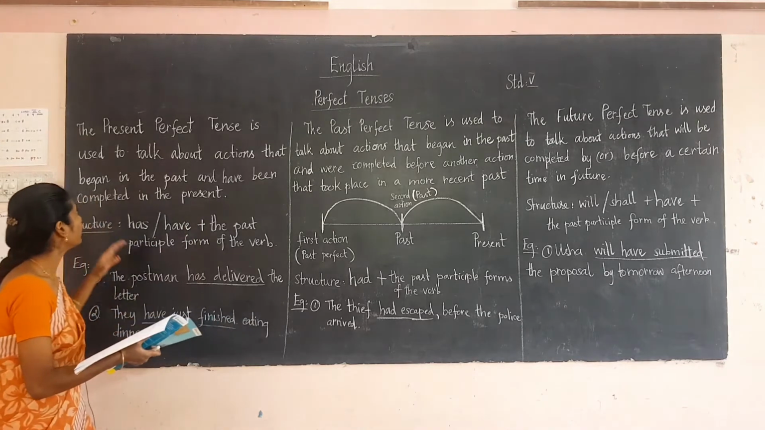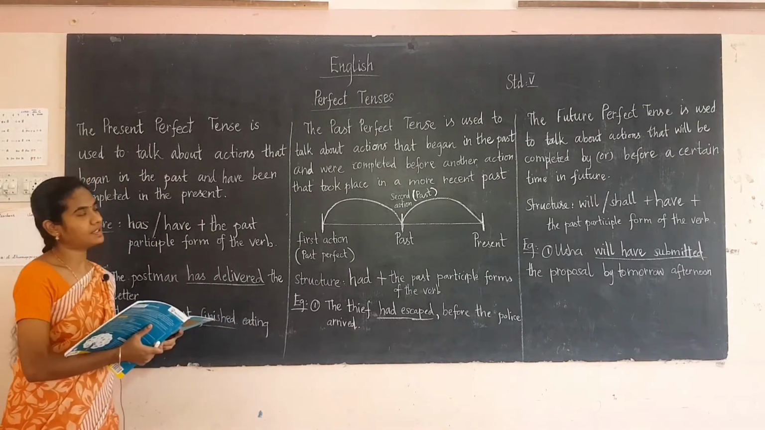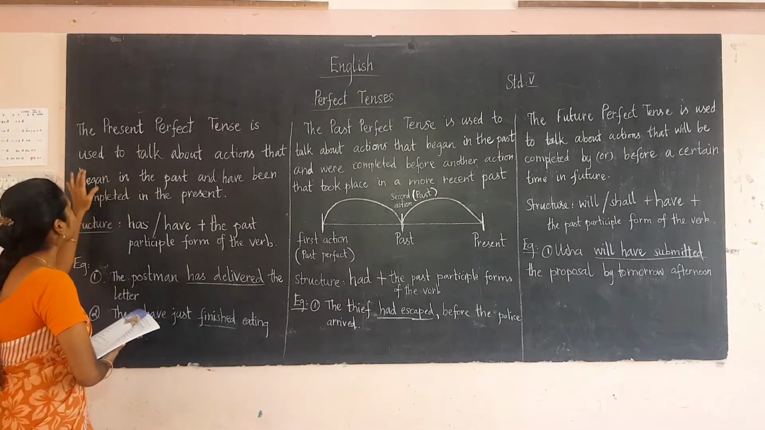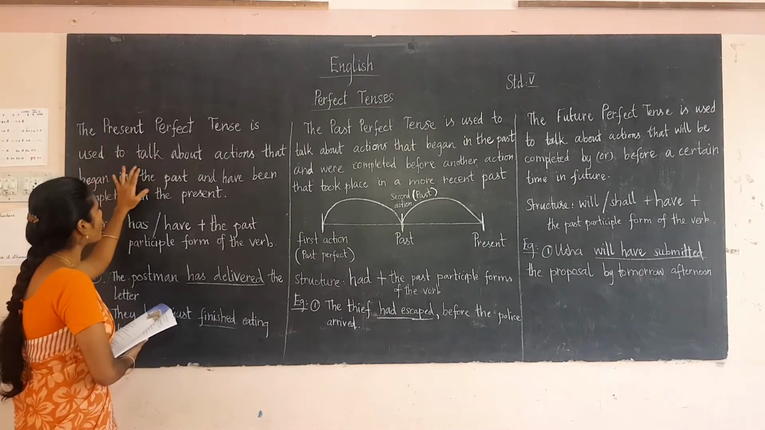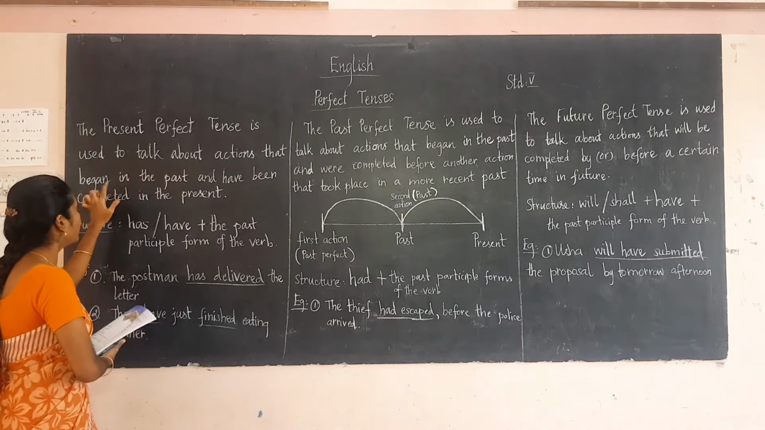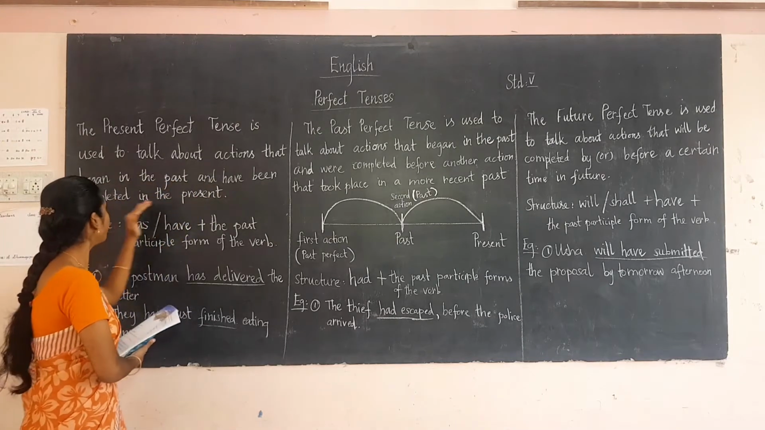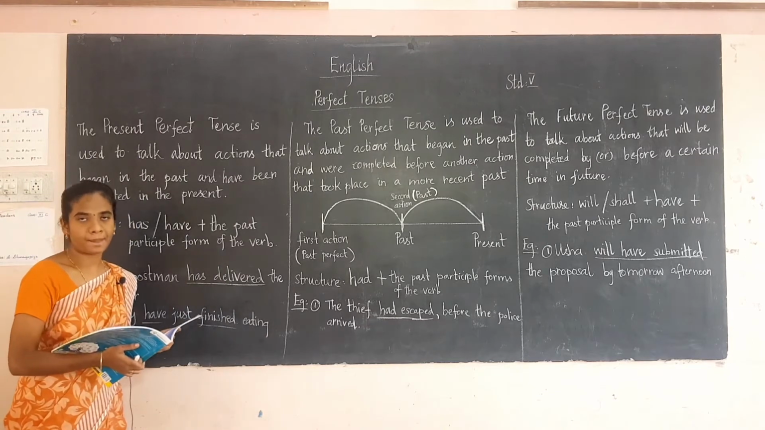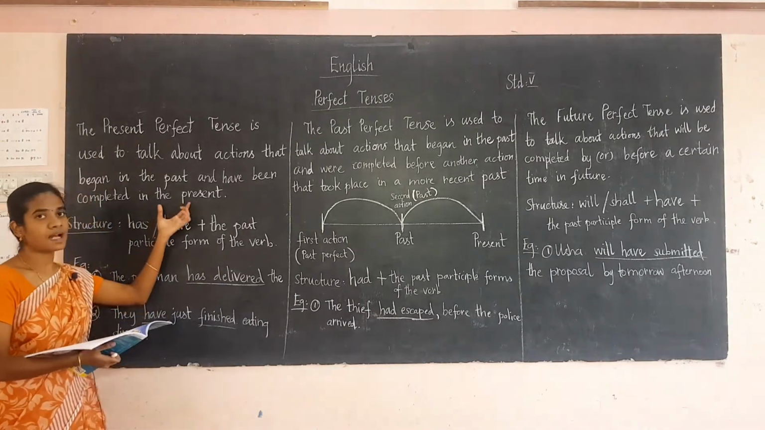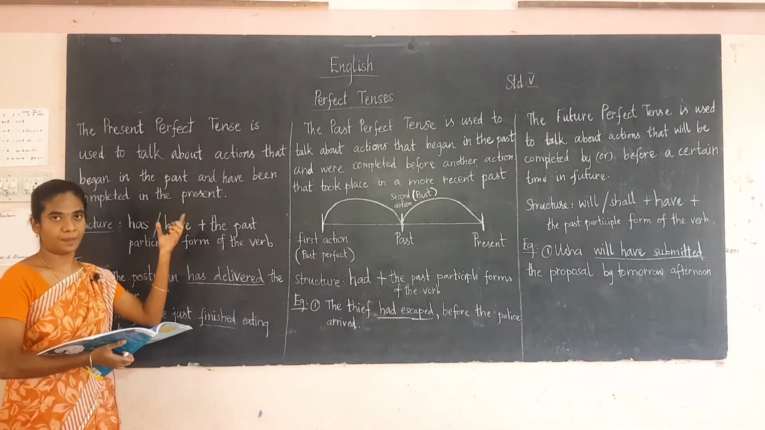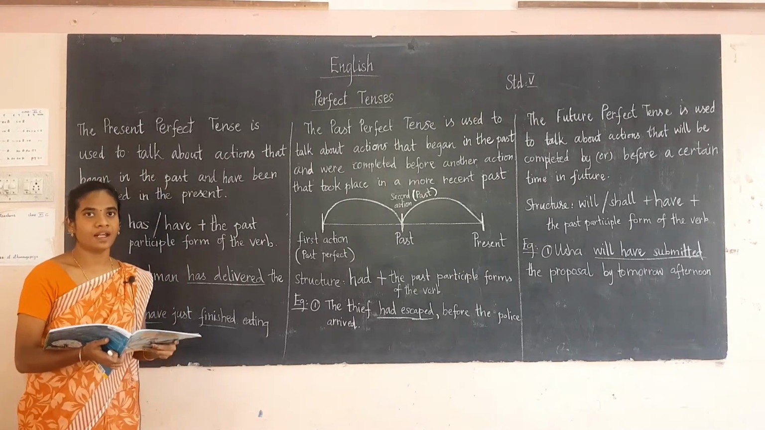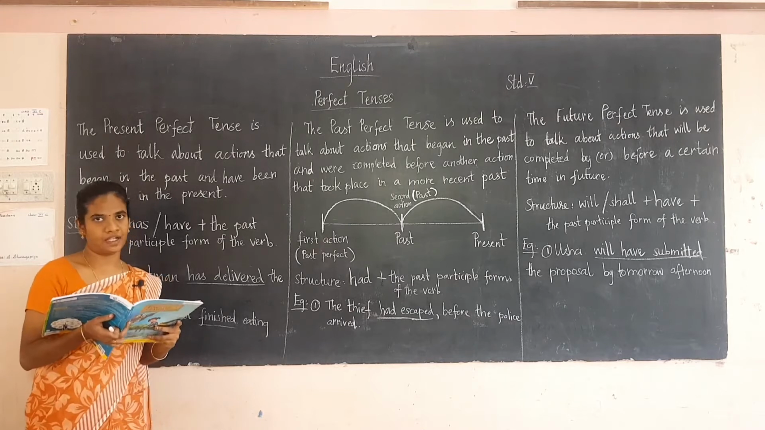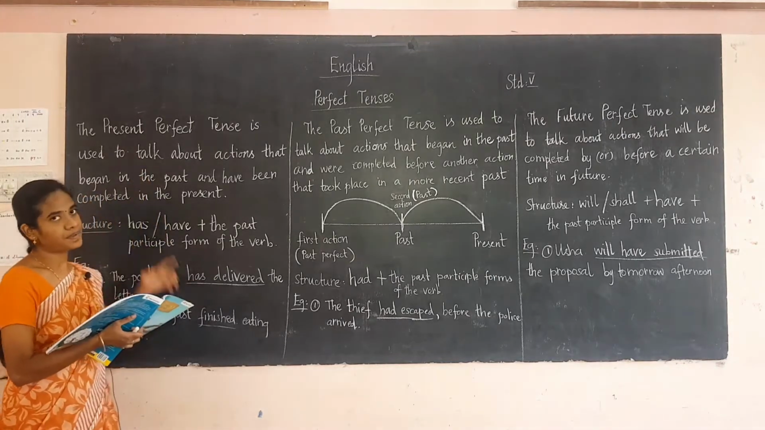So the first one is the present perfect tense. What is the present perfect tense? The present perfect tense is used to talk about actions that begin in the past and are completed in the present. So these are actions that begin in the past, and in the present the action has been completed. An action that has just been completed, for that we have to use the present perfect tense.